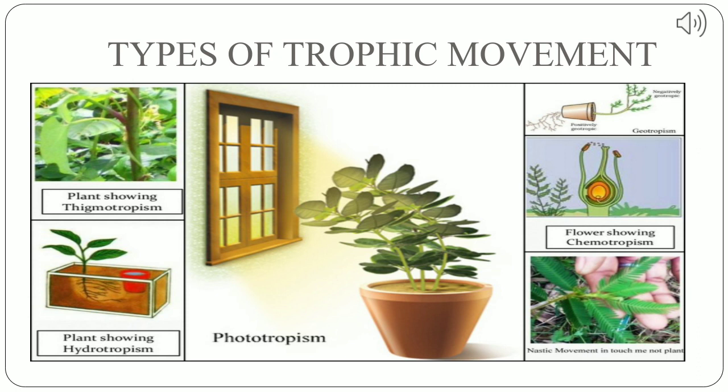Now we are going to discuss the non-directional or the nastic movement. These are movements that do not depend on direction or a certain stimulus. For example, when we touch a touch-me-not plant, it becomes folded and drops. Mainly the dropping of the leaves occurs due to the change of water balance in the cell. That means if we touch a touch-me-not plant, what happens?